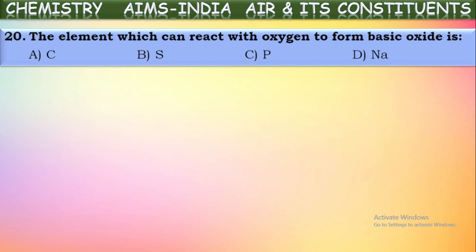Next, sodium is a metal. On burning in the presence of oxygen, it forms sodium oxide, which is a basic oxide. So metals like sodium will form basic oxides.